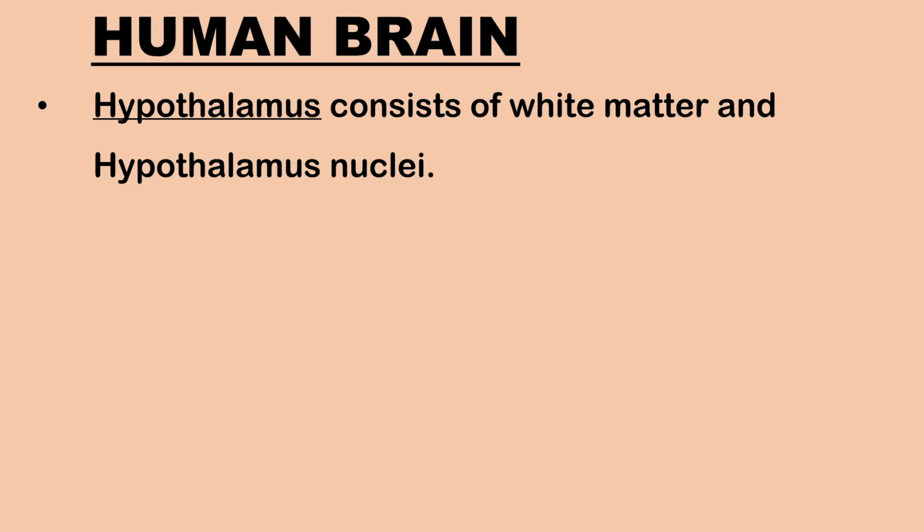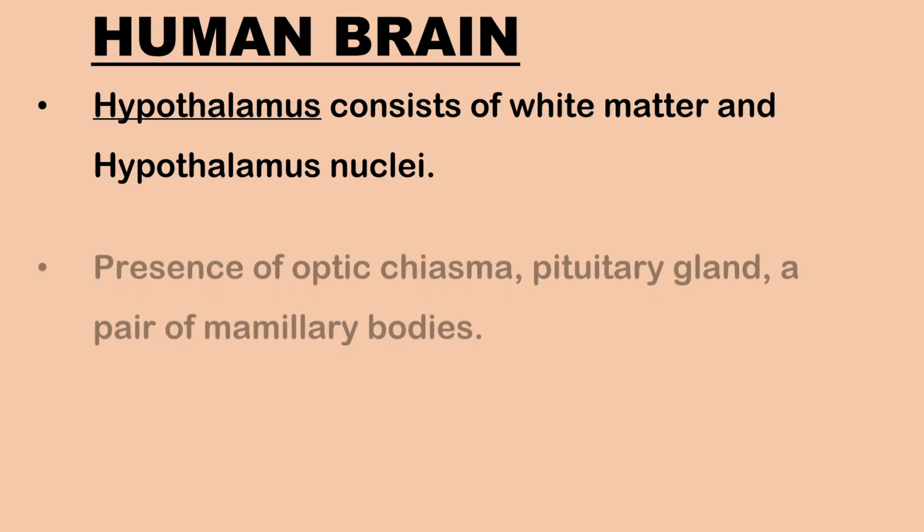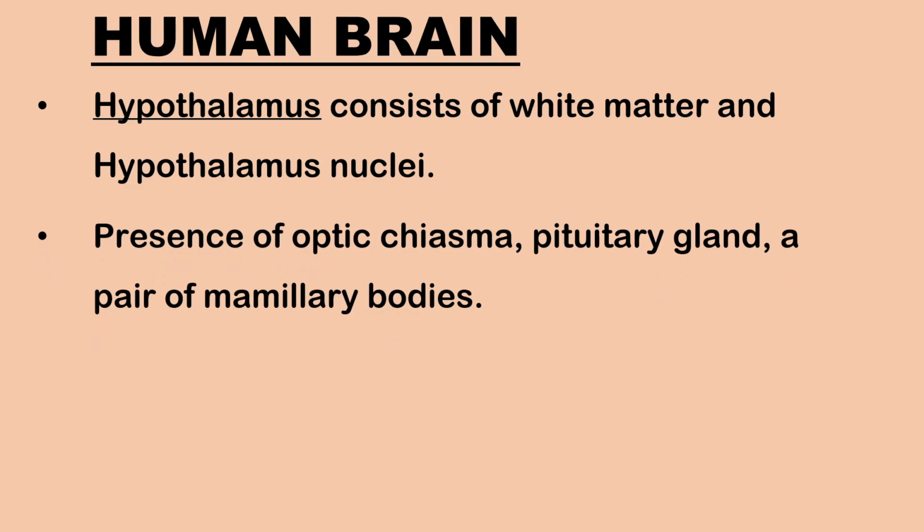Hypothalamus consists of white matter and scattered masses of grey matter known as hypothalamic nuclei. It shows a crossing of optic nerves known as optic chiasma, pituitary gland, and a pair of rounded structures called mammillary bodies. Pituitary gland is otherwise known as the master gland.